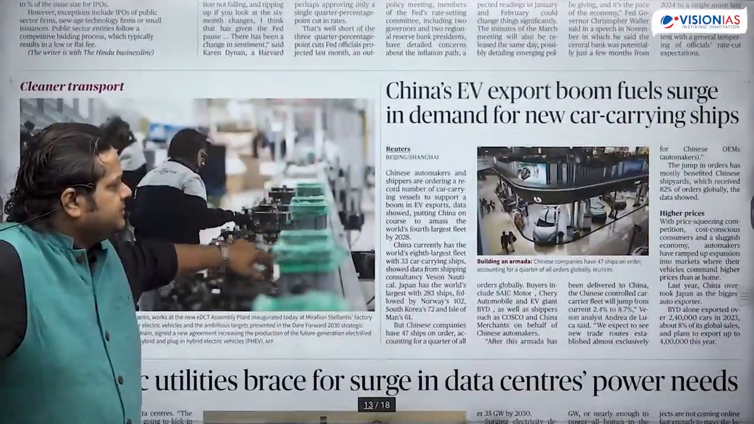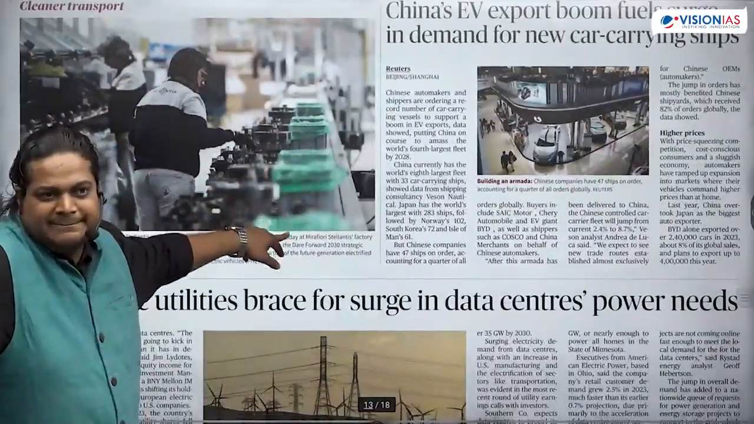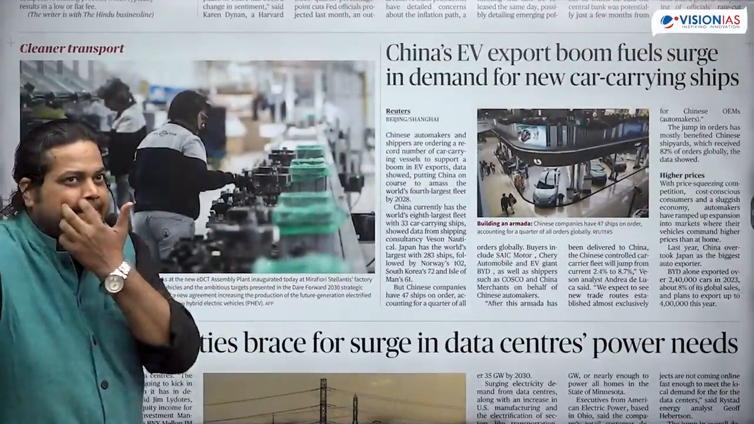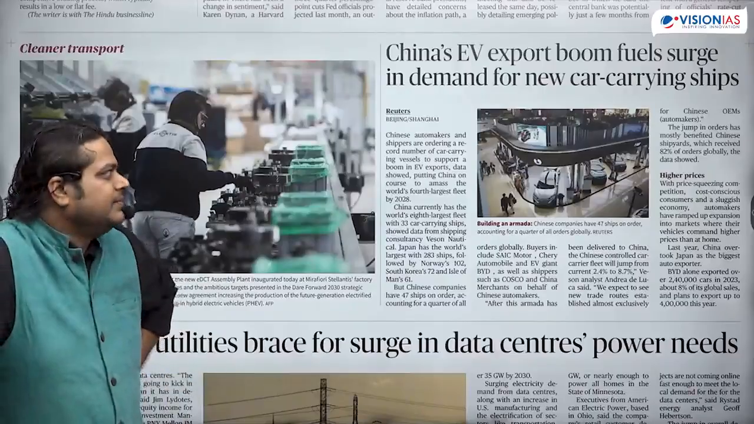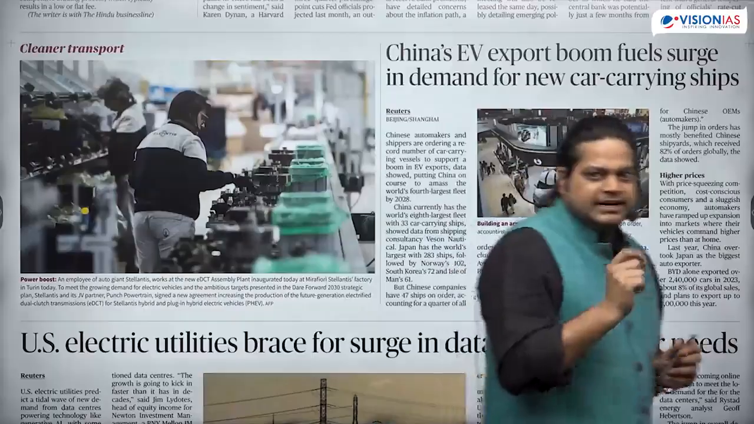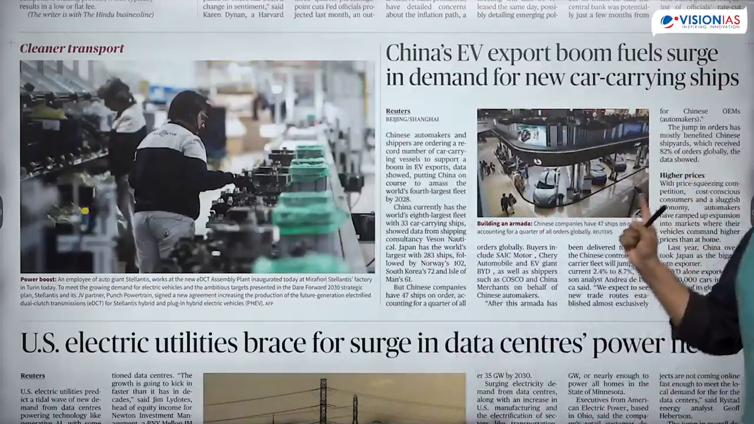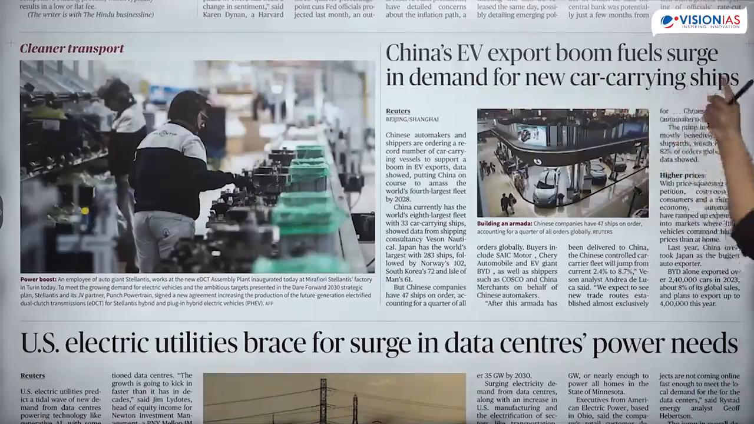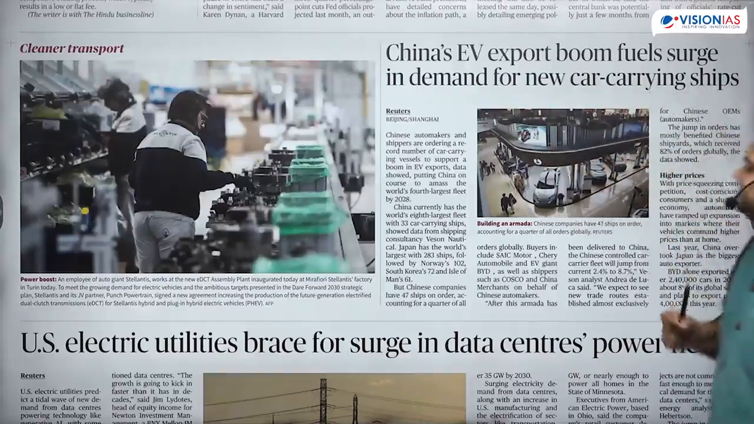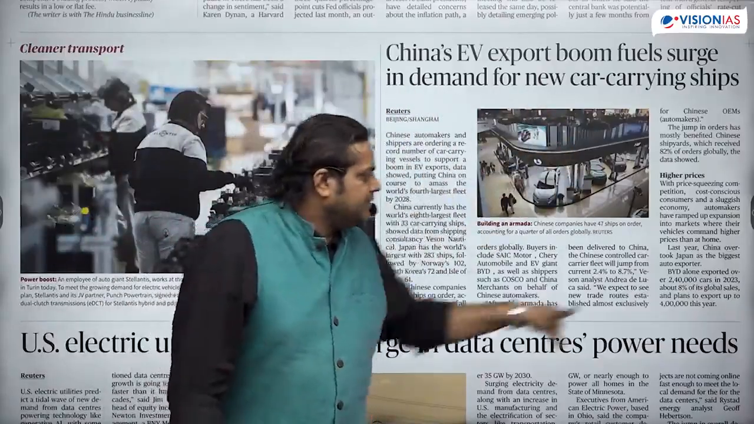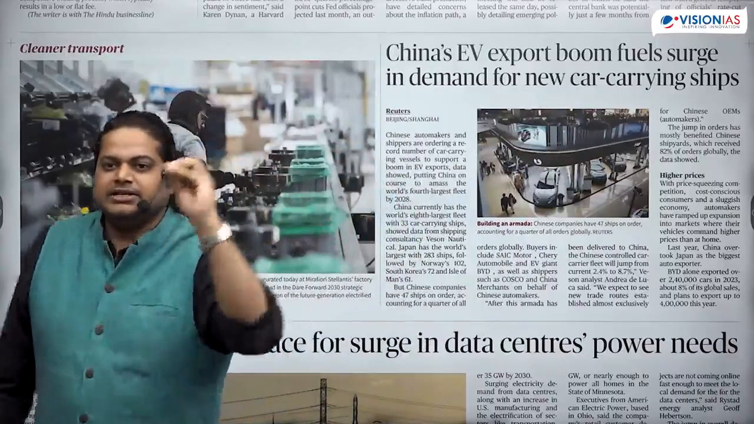See this, China's EV export. Is it important? How is it important? So EV is a very important thing in the current day. So if some news related to EV is coming, we can read it. In this news article, we'll see that China's EV export boom fuels surge in demand for new car carrying ships. Just this much is the news. Nothing to read from here. This is just the news, and we cannot get anything more from it.